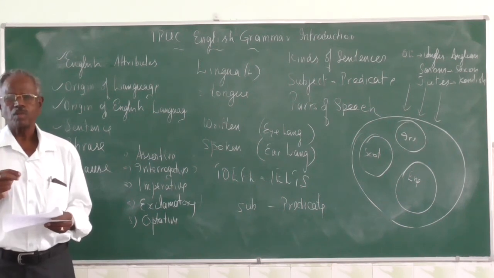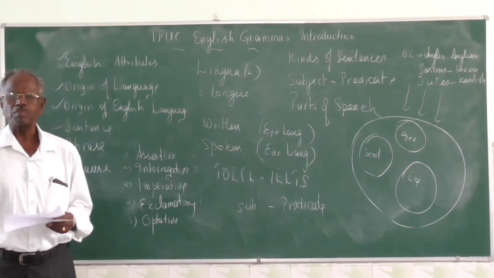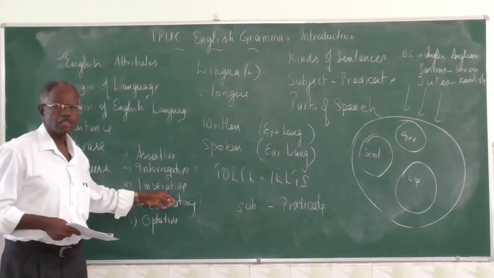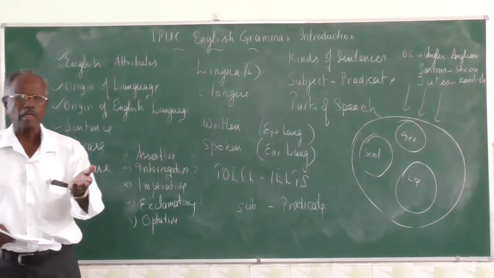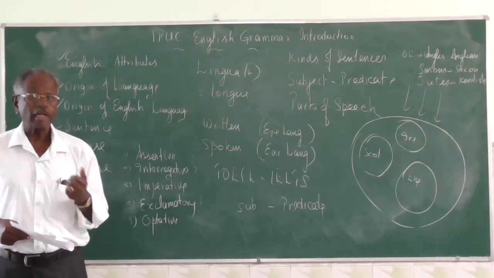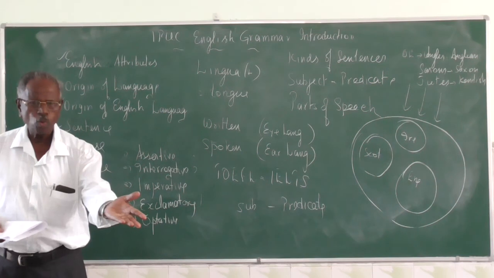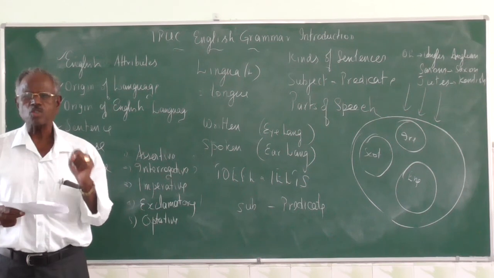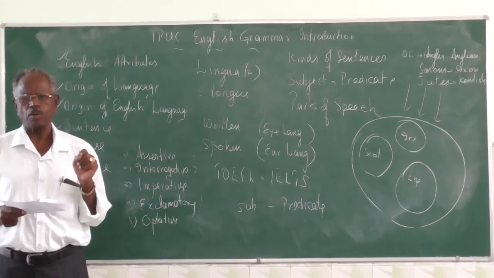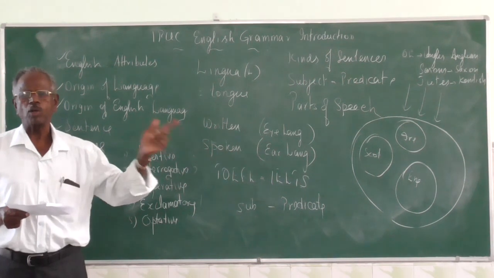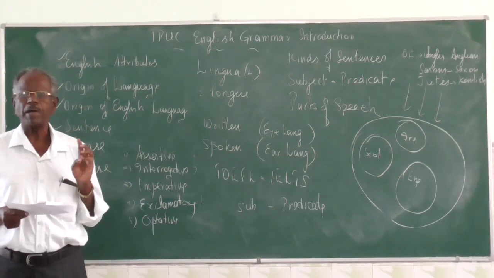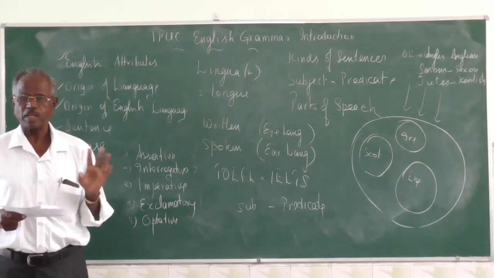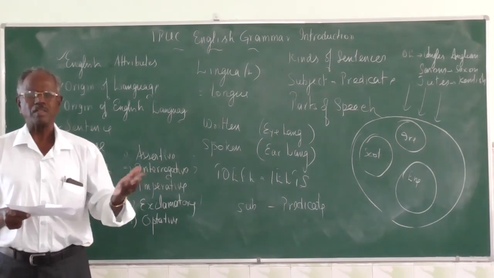In some sentences, subject is not there and subject is understood or implied. What kind of sentences? Imperative sentences. Commands or requests. For example, get up. Suppose I say get up, who will get up? Who is in front of me, not somebody else. So subject is you. You is understood. It is not there, but it is understood. Open the door. You open the door. So in these sentences, imperative sentences, subject is implied. Implied means understood. It is there, but it is not written as such.